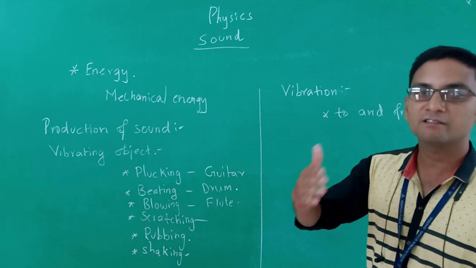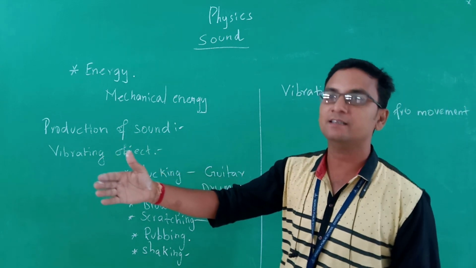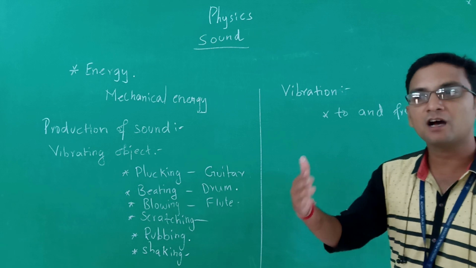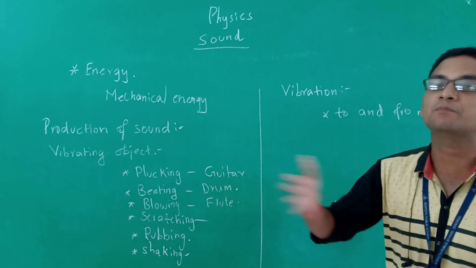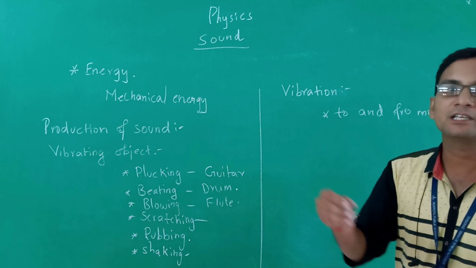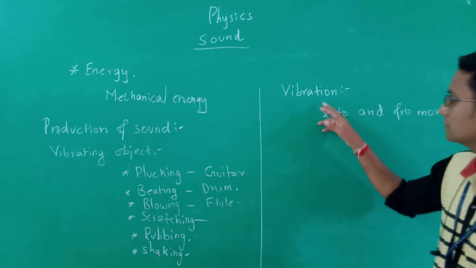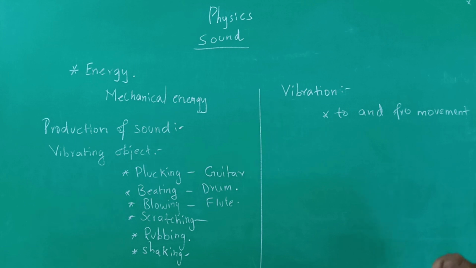From that mean position, it will be displaced to some extent and come back to the original position, and also move to the other side of that original position and return to the original position. It will keep on doing this for a particular period of time. That is called vibration. That is the to and fro movement of the object.